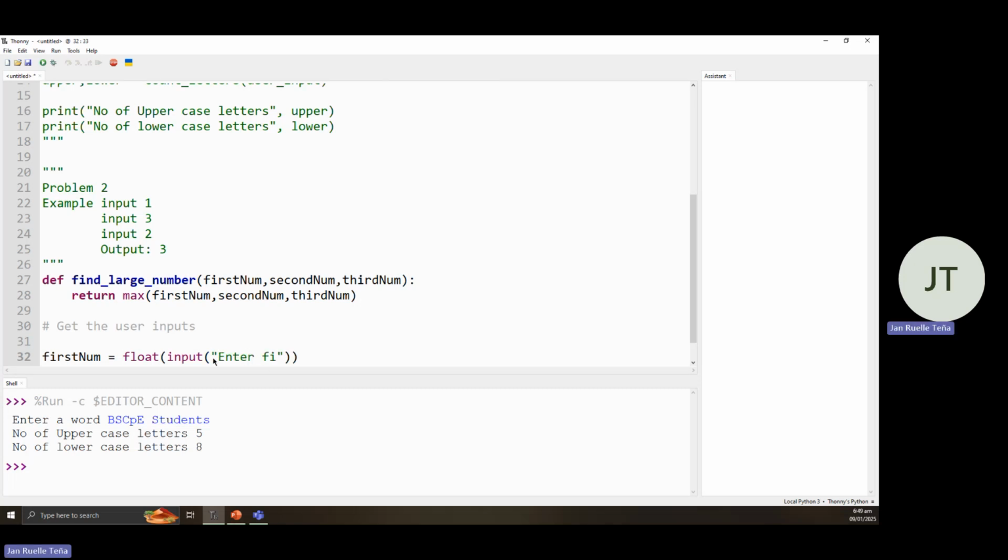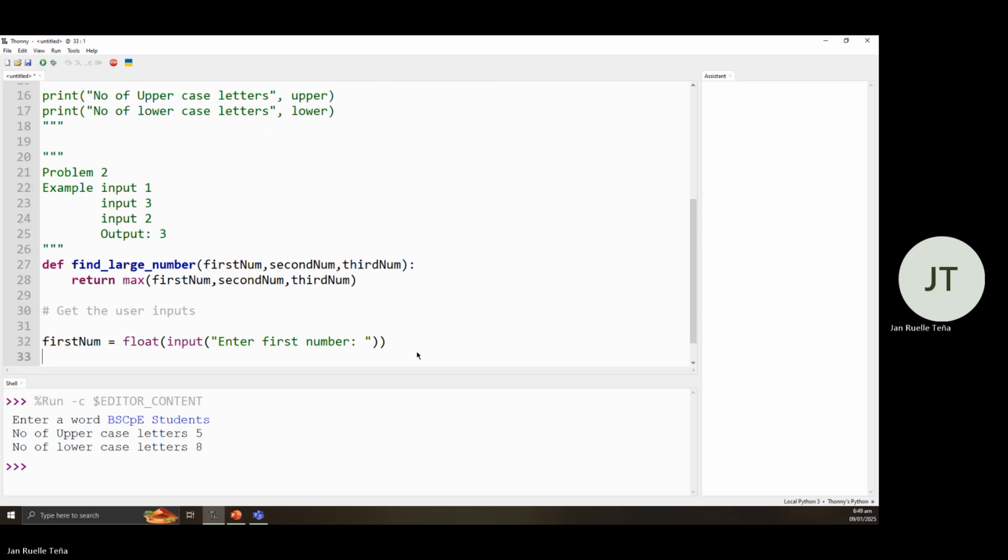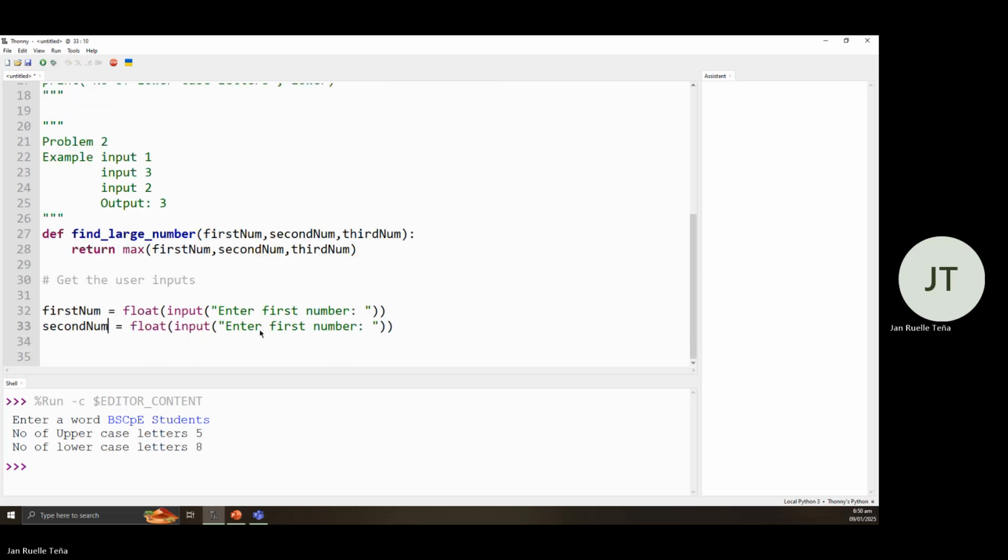Enter first number. Okay, let's copy this one. Then second number. Then lastly, the third number.